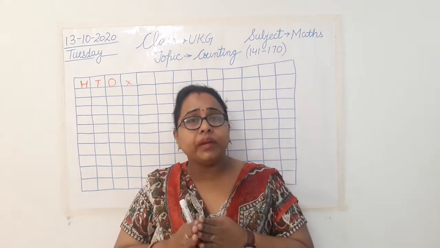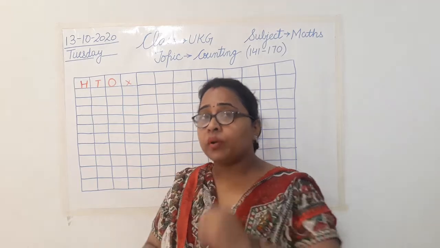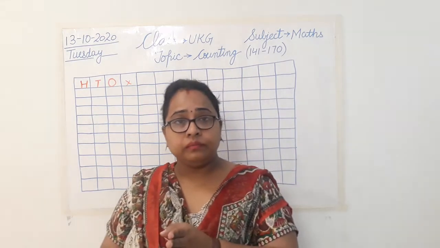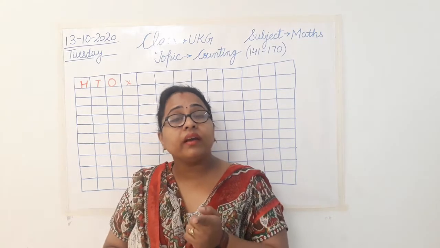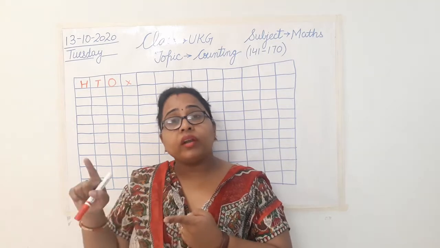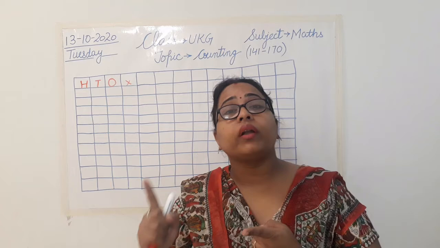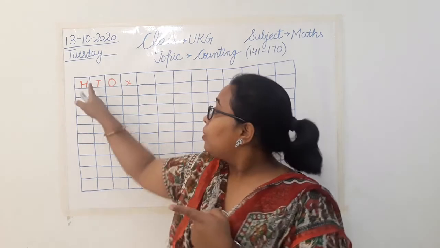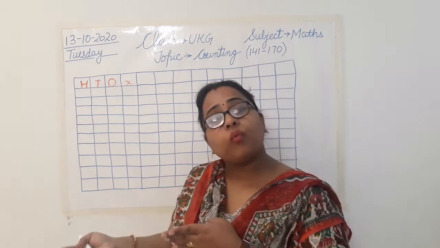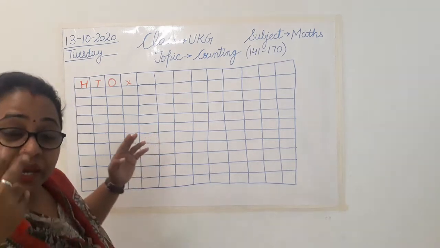You have all completed till 140. So now again I am telling you one thing. Whenever you are writing the counting, you have to speak it. Now what is the way of speaking? 141, no. You have to speak it: 141. 1 in 100, 141. Clear? So see carefully how I am speaking.